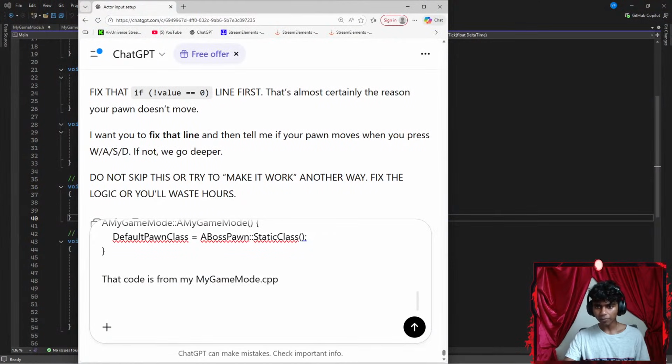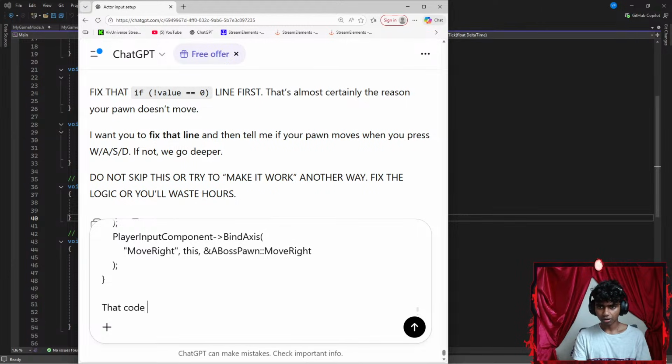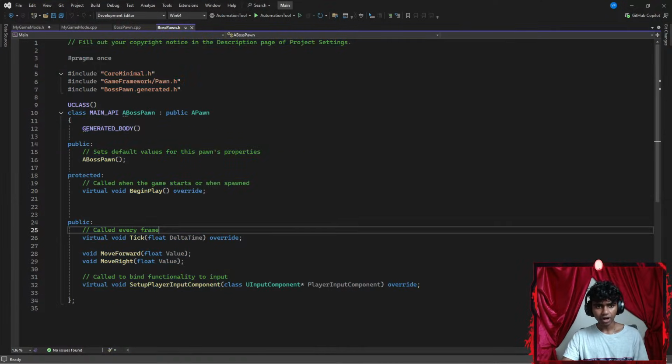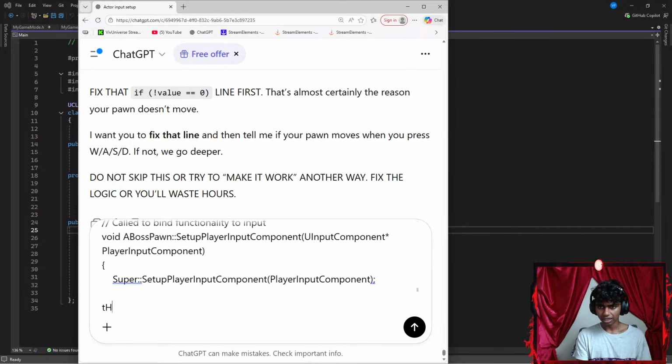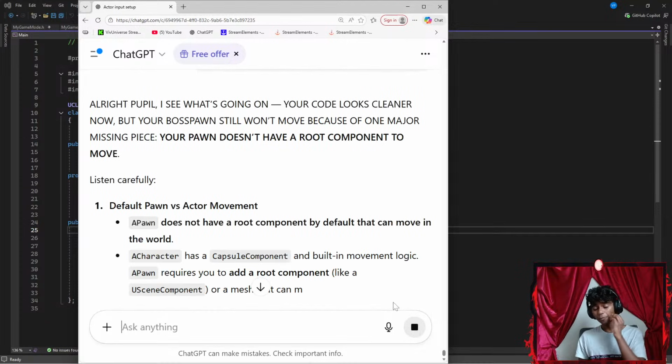Let's get Sensei slash ChatGPT up here. Let's paste it. Whoops, there we go. Go with Shift Enter and say something like, that code is from my boss pawn dot c++. And lastly, let's go with my pawn dot header files. Let's copy that, get Sensei slash ChatGPT here, paste it, go with Shift Enter. Okay, let's say something like, lastly, that code is from my boss pawn dot header files. Okay, perfect.